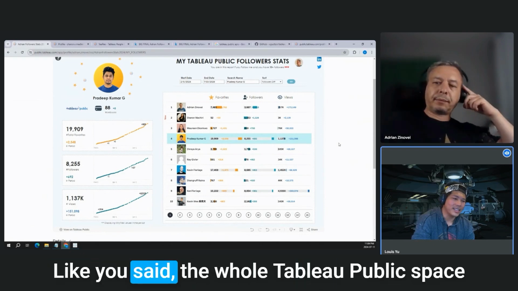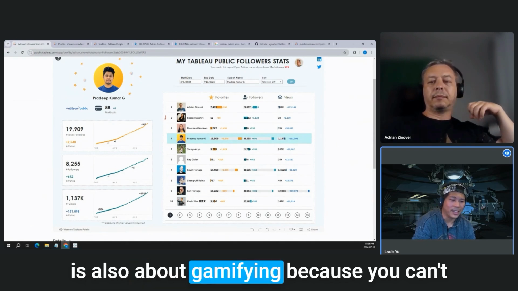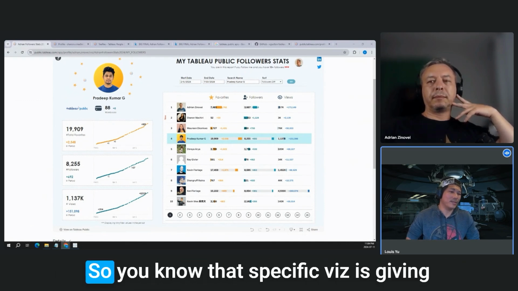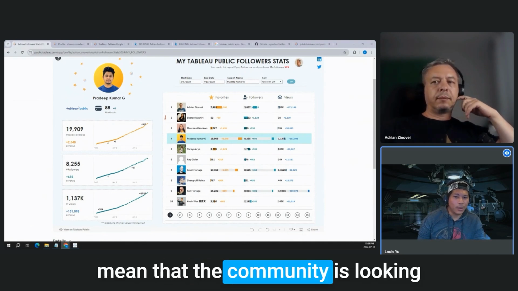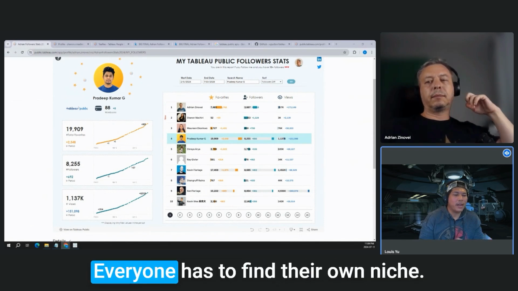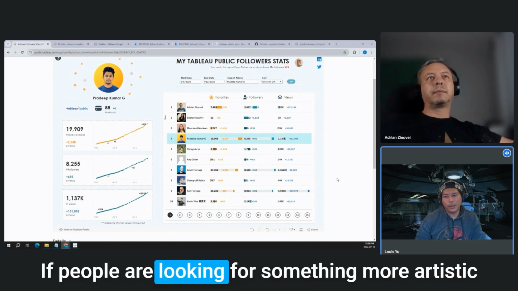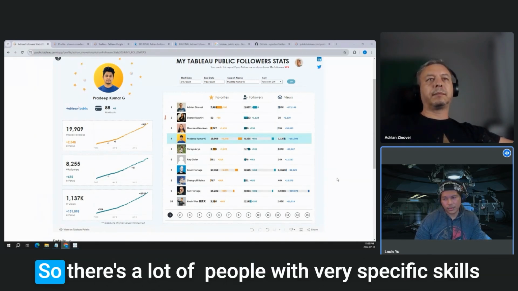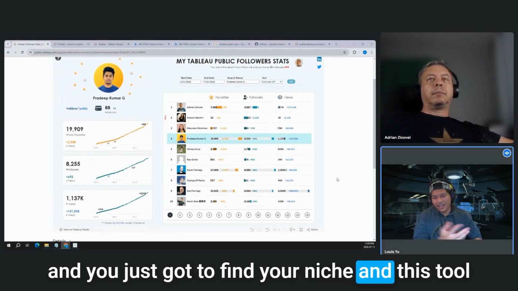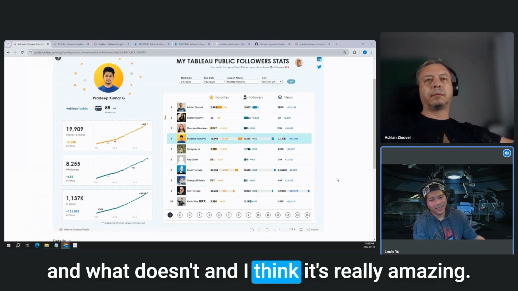This is amazing. Like you said, the whole Tableau Public space is also about gamifying it, because you can't improve what you don't know about yourself. So you know that this specific thing is giving more views. That possibly could mean that the community is looking for something along a theme. Everyone has to find their own niche. Whenever people think of dashboards, they go to Predict Profile. If people are looking for something more artistic, they might go to somebody like Wendy or George. So there's a lot of different people with very specific skills, and you just gotta find your niche. And this tool allows you to understand what works for you and what doesn't.